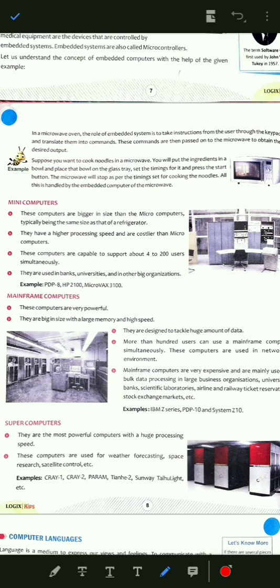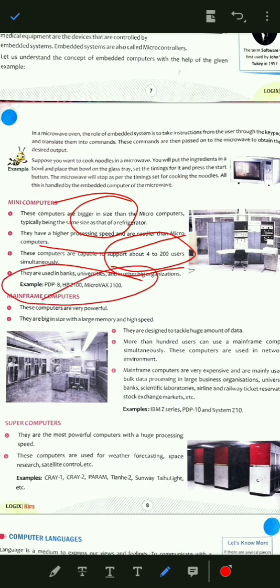Okay students, you have to remember the size of the mini computers, the processing speed, and the cost of these. Then this is the main important thing: these computers are capable of supporting about 4 to 200 users. So in these computers 4 to 200 users can work at a time. Okay, but on microcomputers only a single user can work at a time. And these are the examples of these mini computers.